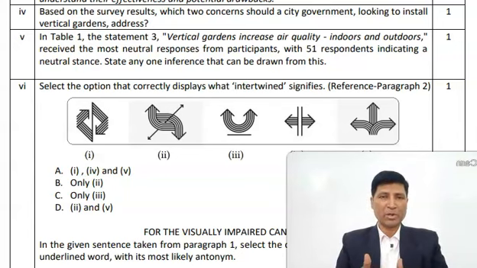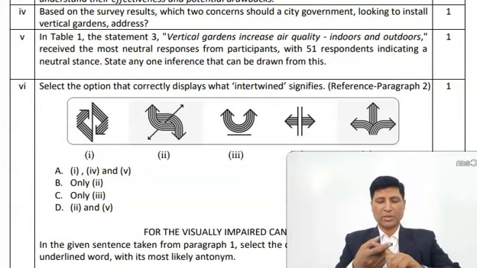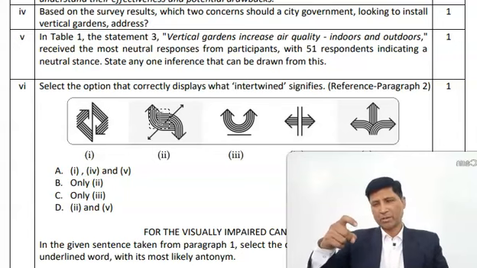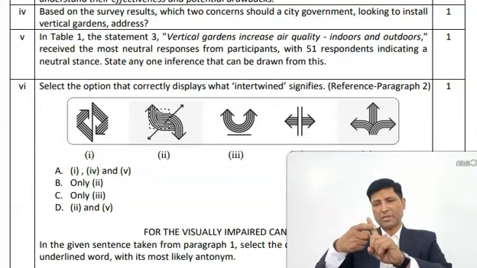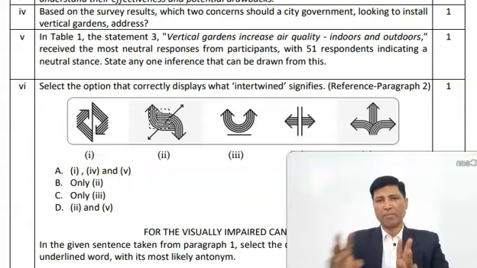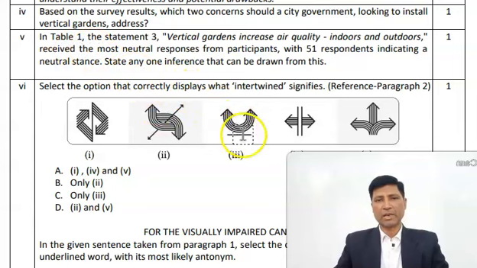So what do you mean by the word intertwined? Intertwined means twisted. If it is twisted, like this finger you see, this image is twisted. So two parts of something, when they are twisted, it is called intertwined. As you can see, this is in U shape, this is in arrow shape, these are again in arrow shapes, and this is in cut shape.